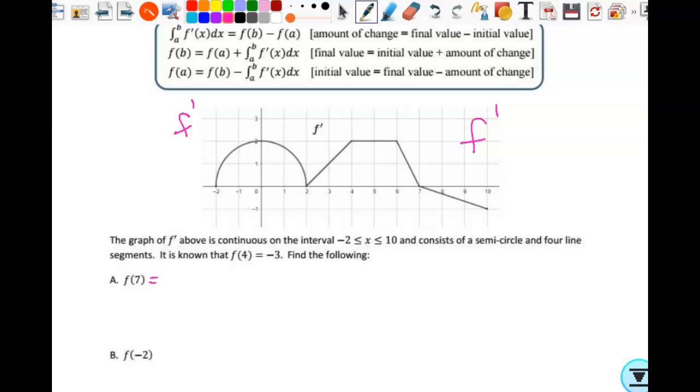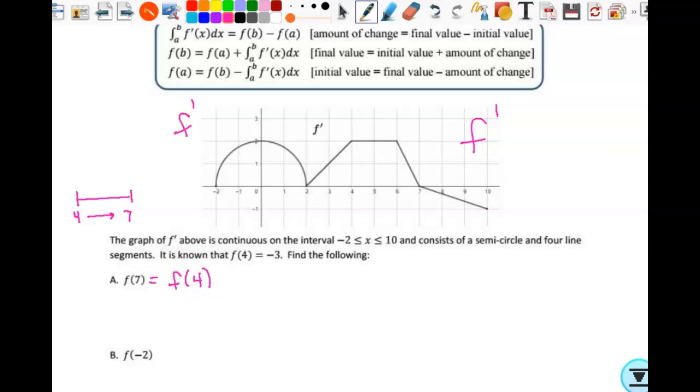So here's what I do. I give myself a little visual. I say, okay, I know the value of f at x equals 4. I'm trying to figure out the value of the graph at x equals 7. So I'm going in a positive direction. I need to start with what I know, which is f of 4, and add the change that takes place.